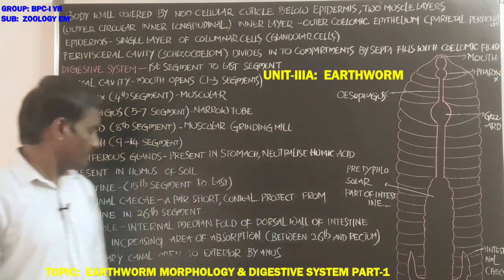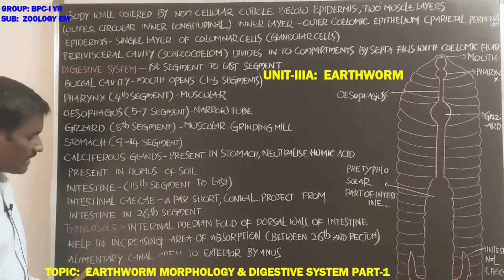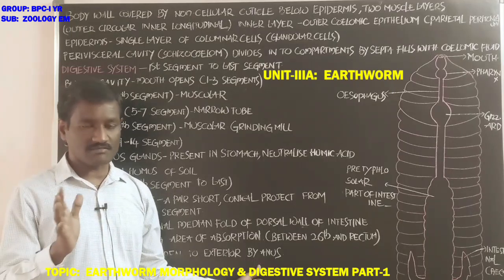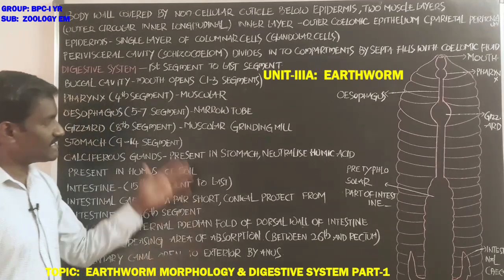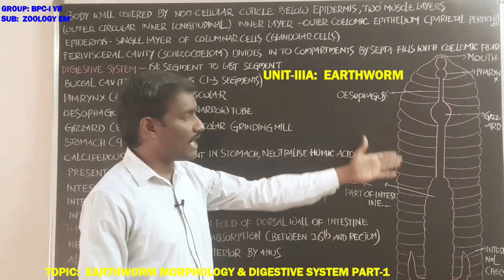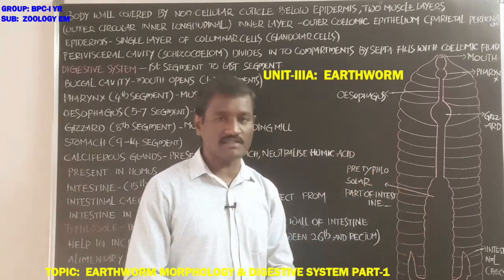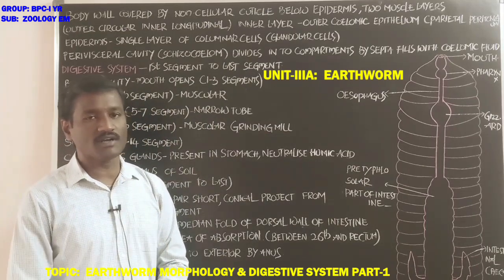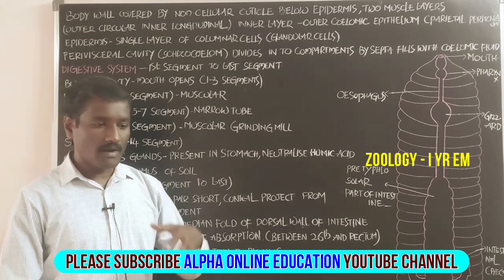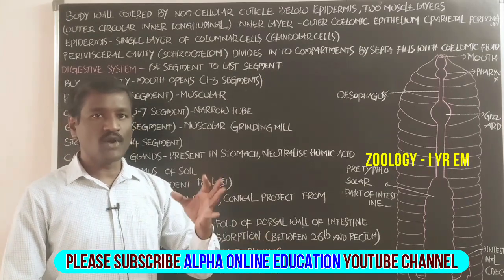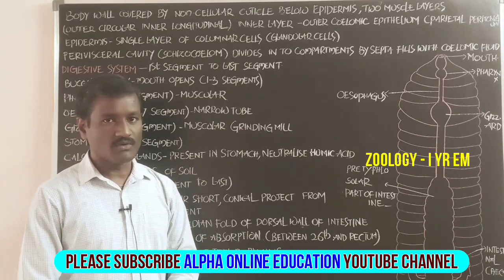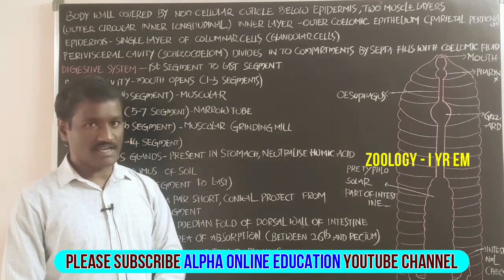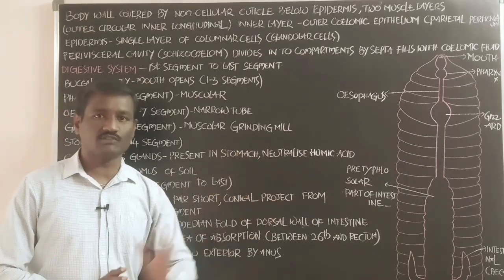Next, the alimentary canal opens into the exterior finally by the aperture called the anus. The digestive system also has associated digestive glands. With the help of the digestive glands, the ingested food particles are digested into simple absorbable molecules and absorbed into the body tissues or cells. This is about the digestive system of the earthworm.